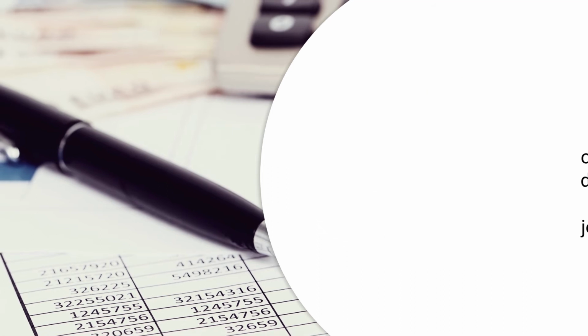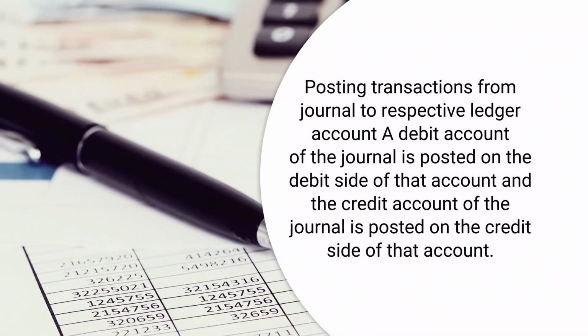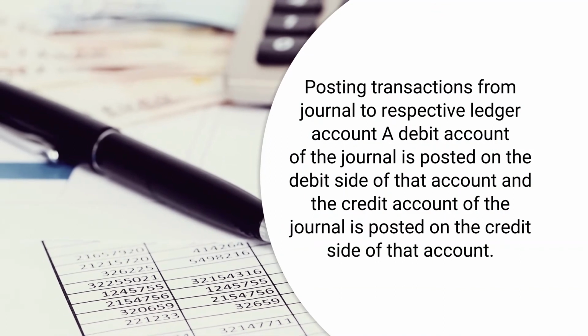Then posting transactions from journal to respective ledger account. The second step is that these transactions, which are recorded first in the book of original entry, that is the journal, are posted into the concerned ledger account. A debit account of the journal is posted on the debit side of that account and the credit account of the journal is posted on the credit side of that account.